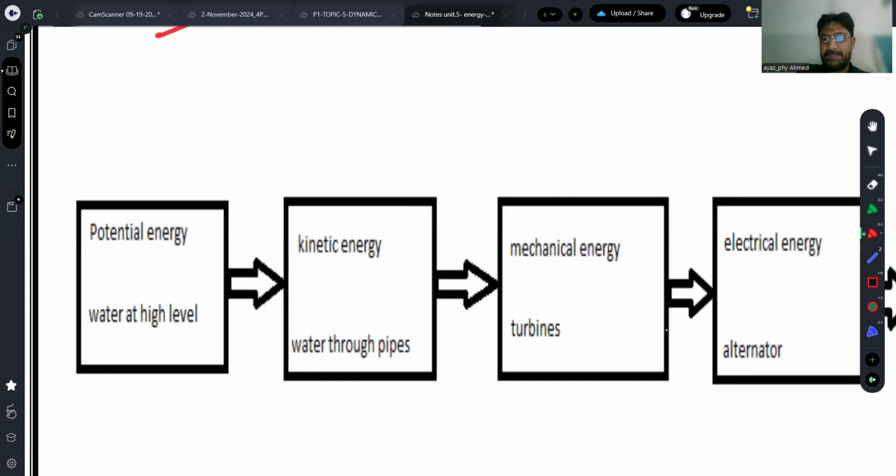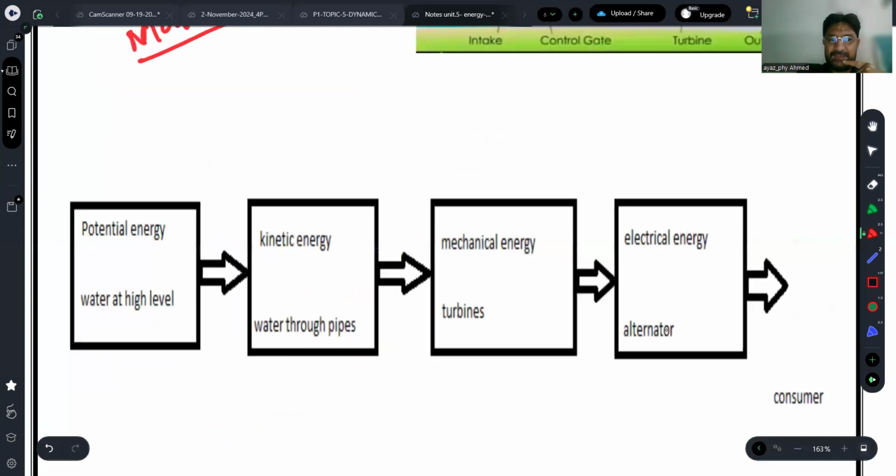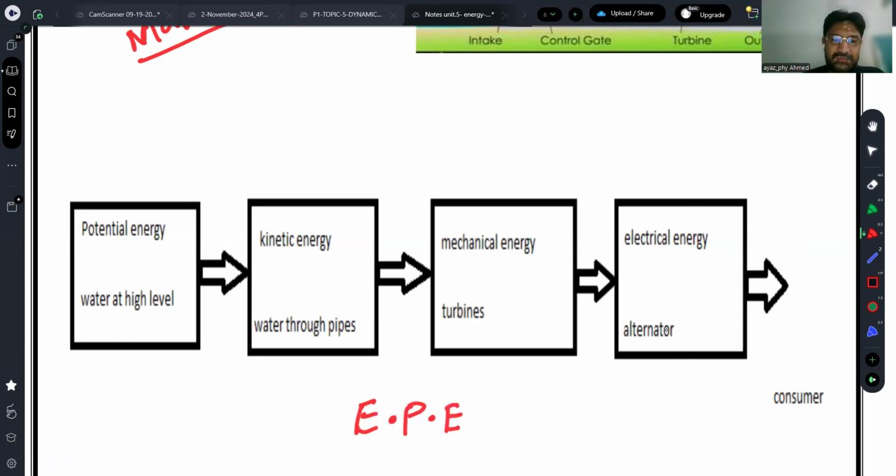Power plant. Now here, that is potential energy. This is the flow chart, the flow diagram of the electrical powerhouse, or electrical power plant.